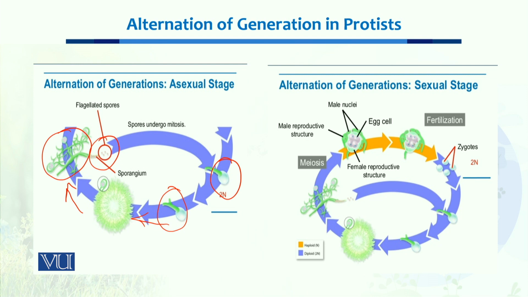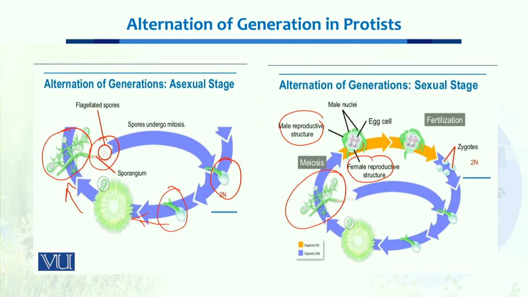When we talk about the sexual stage in the alternation of generations, the normal diploid organism produces two types of structures. One is called the female reproductive structure and the other is the male reproductive structure.